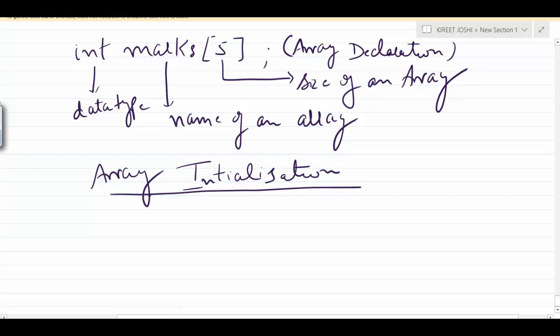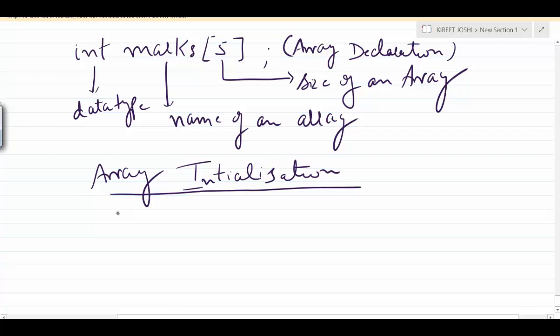Initialization can be done either in a single statement or one by one, but we prefer to initialize the array in a single statement, because one by one takes too much time and is not a good practice.